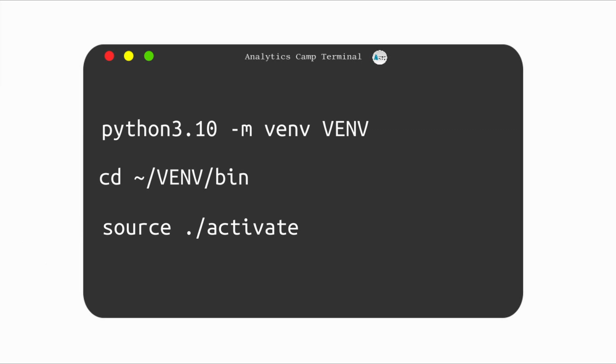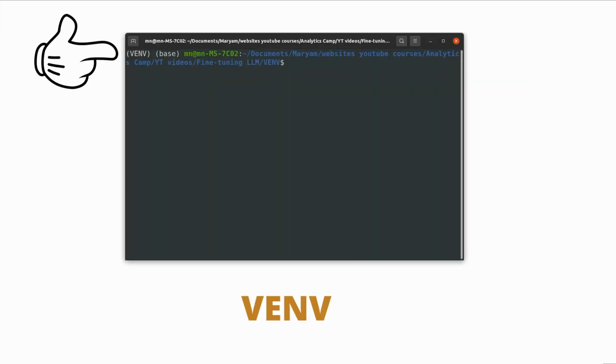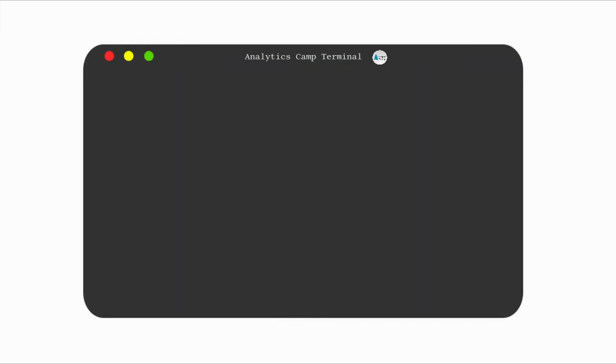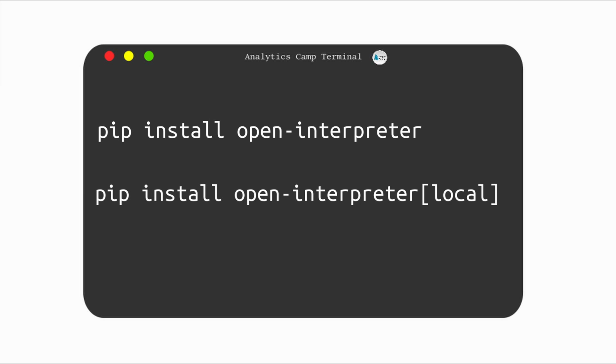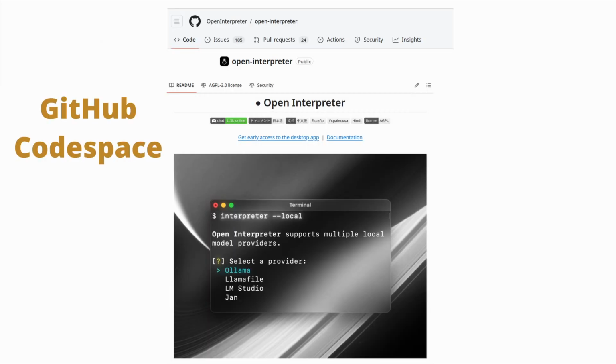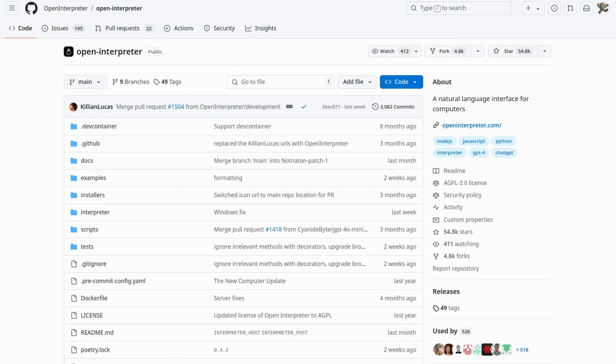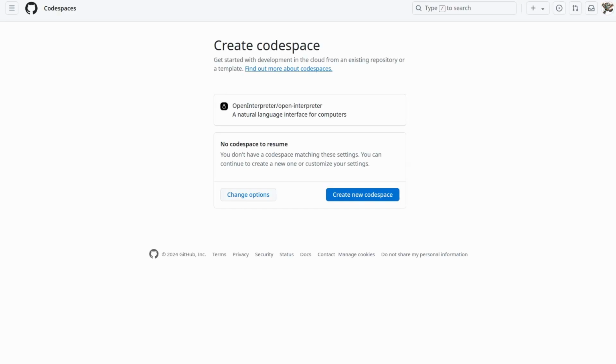Once activated, you should be able to see its name at the beginning of the command line. Now we are ready to install Open Interpreter to run our agentic system with our choice of LLMs either locally or via their GitHub interface. Stick around till the end and I will show you how to use this system without installing it too.